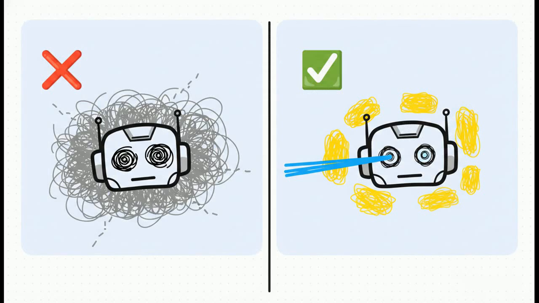I mean, the contrast really couldn't be clearer, can it? The failure mode is high noise, which leads to distracted attention, which leads to expensive hallucinations. Our engineering goal has to be to build a system that delivers a high signal, which creates focused attention, and that is what gets you accuracy. It's a fundamental shift in how we need to think.